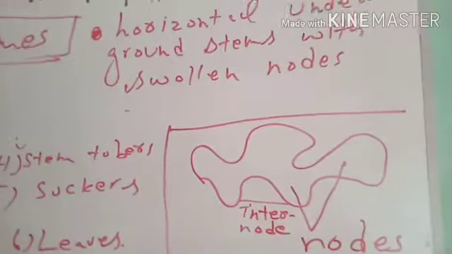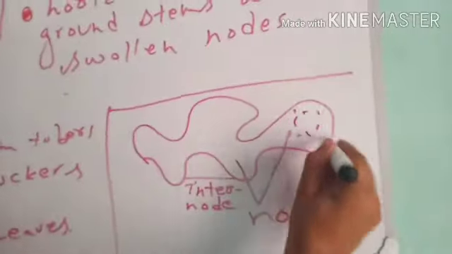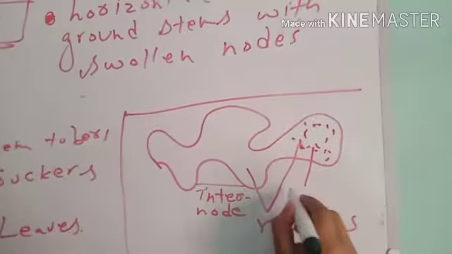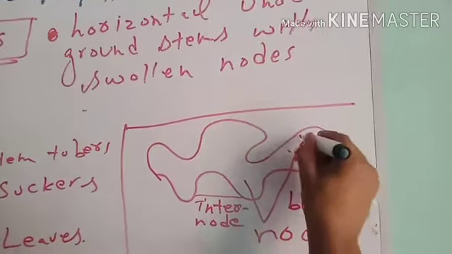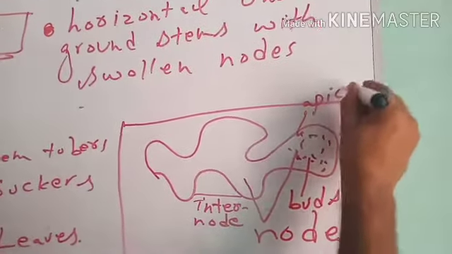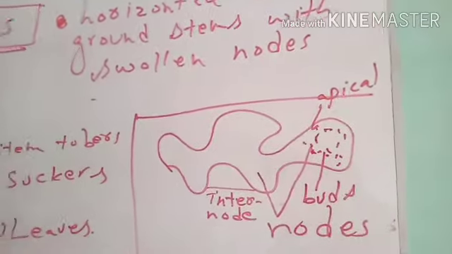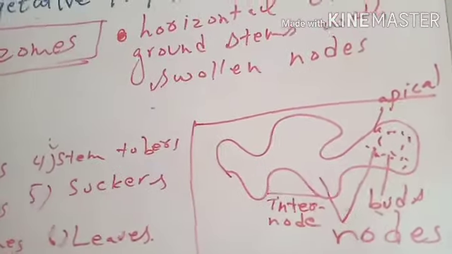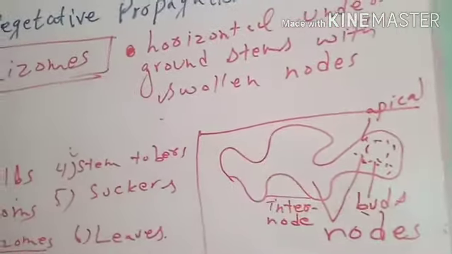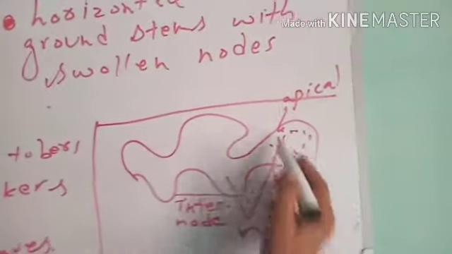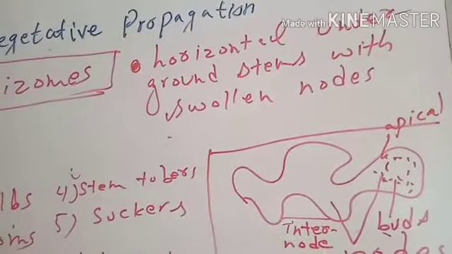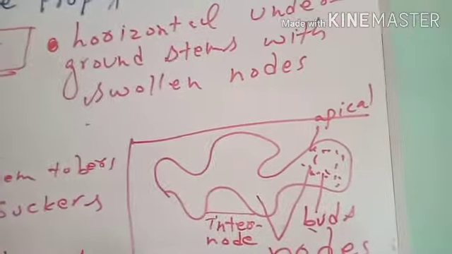Nodes are the areas of rhizomes where many tiny buds are present. The topmost buds will be apical buds, and these will give rise to shoots, and the lowermost ones will be called base buds. These will give rise to adventitious roots. It is horizontal. A new plant will come from under the ground from these nodes, from the buds which are present in these nodes.